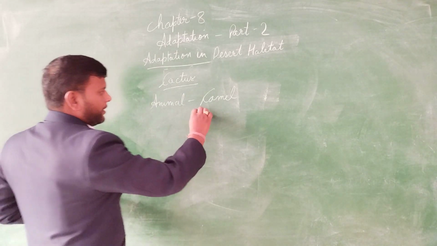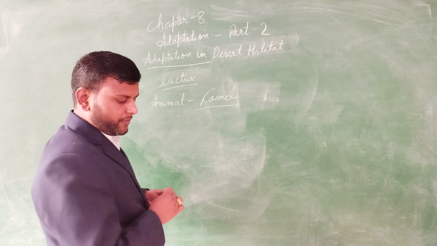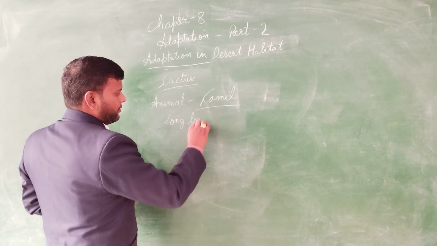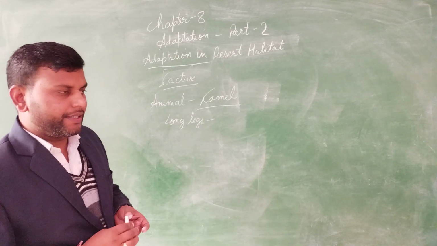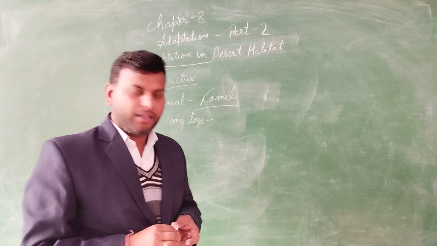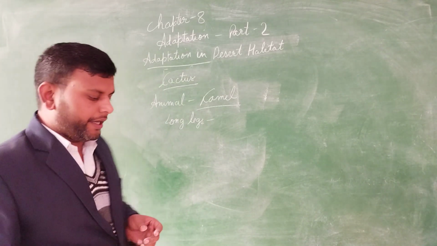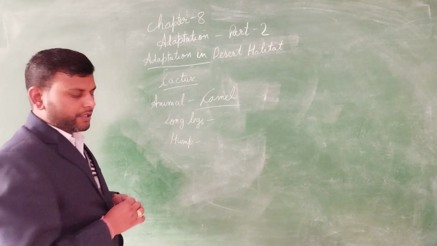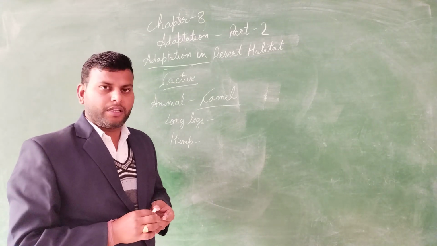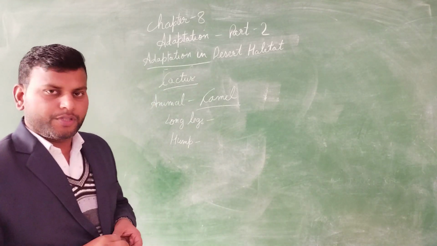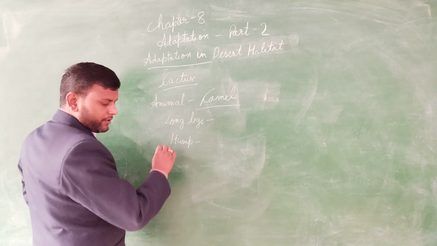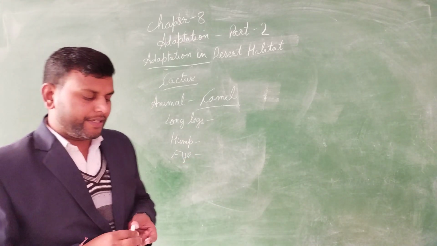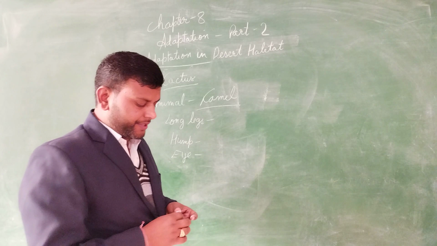If we talk about the camel, it has long legs. With the long legs, it keeps its body away from the hot sand and helps to keep cool. And you would have seen the hump present on the camel. In the hump they can store excess food, meaning extra food, for future use. And if we talk about their eyes, they have long eyelashes which protect their eyes from the sun.